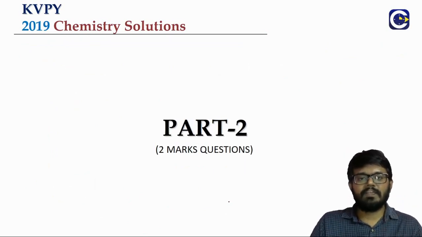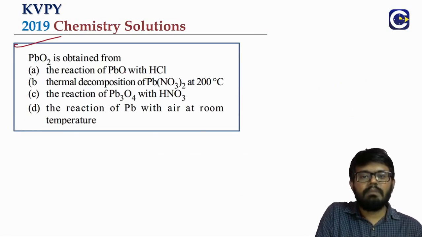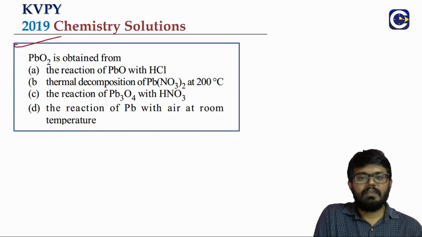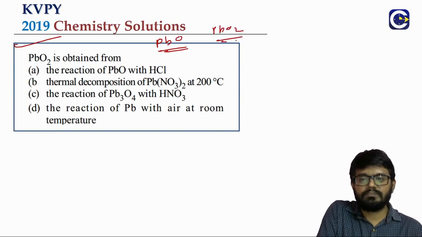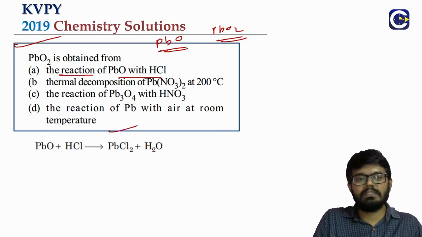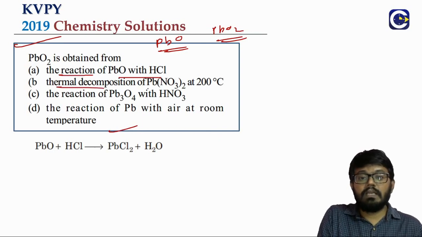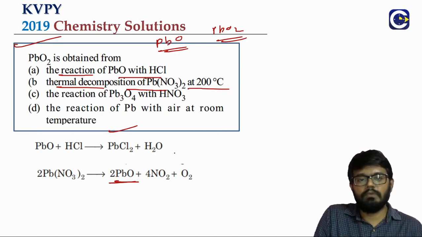So we are done with the first part where we have seen the 1 mark questions. Now we will get into the 2 marks questions. PbO2 is obtained from, okay, so lead can actually form two oxides, PbO and PbO2. Option A, the reaction of PbO with HCl, will give us PbCl2. It will not give us PbO2. Thermal decomposition of Pb(NO3)2 will give us PbO and not PbO2. So this is a question from the 14th group, p-block.